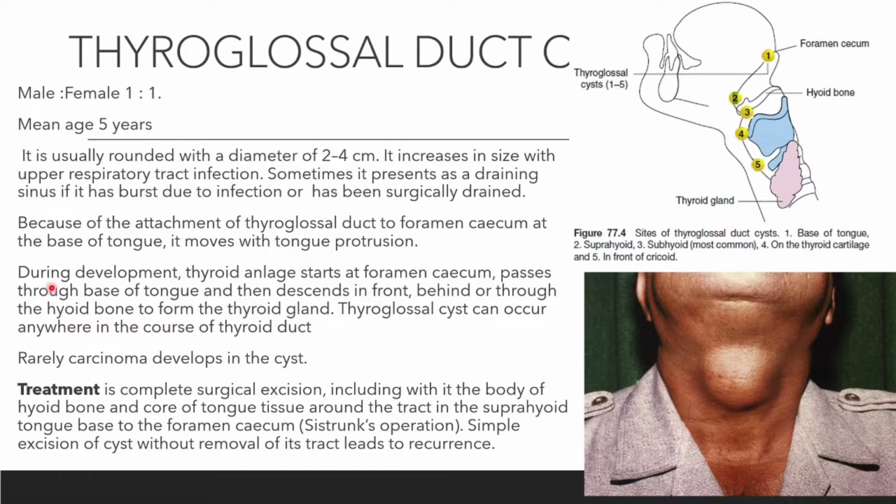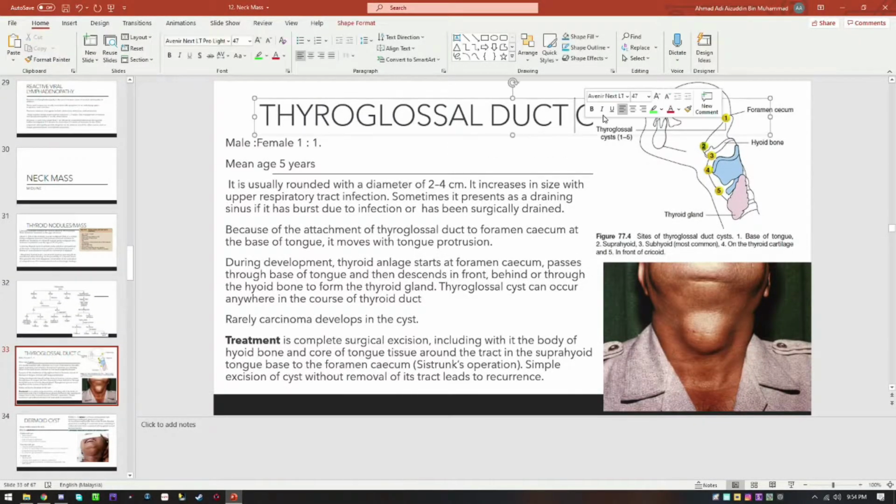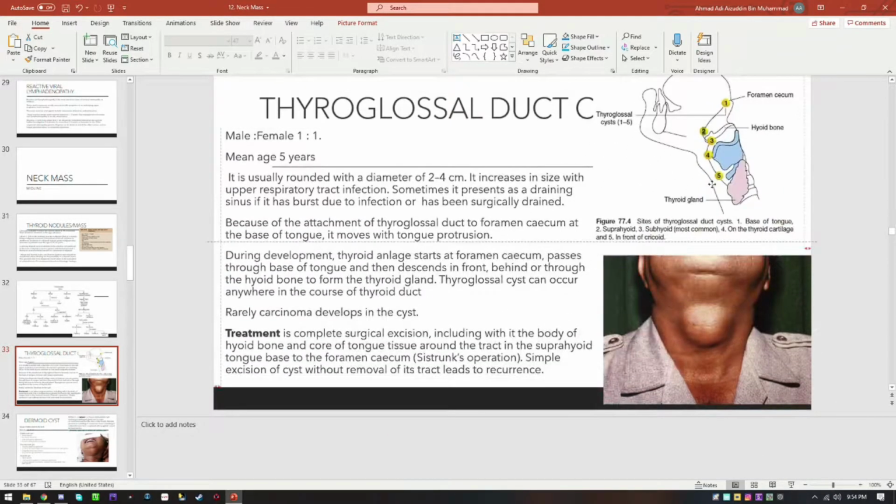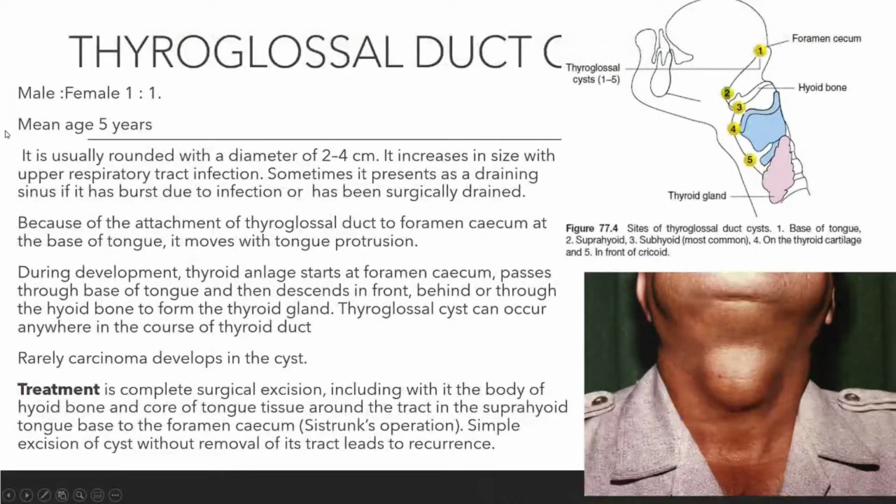Okay. So what is this? Thyroglossal duct cyst. It covers this. It is usually rounded with a diameter of 2 to 4 cm. It will increase in size with URTI. Sometimes it presents as a draining sinus if it has burst due to infection or been surgically drained. So this is the swelling. It is in the midline. Because of the attachment of the thyroglossal duct to the foramen cecum at the base of the tongue, it moves with tongue protrusion. That is its clinical sign.